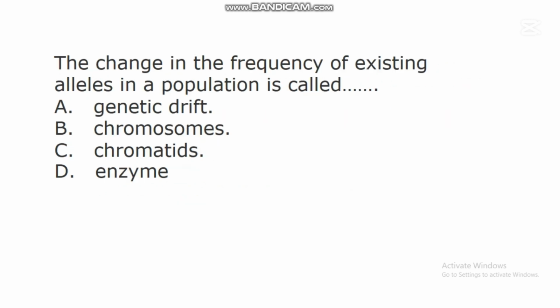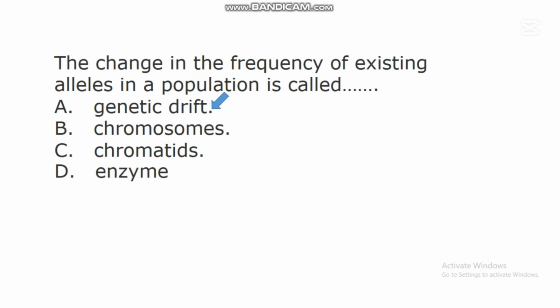The next question says, the change in the frequency of existing alleles in a population is called dash. A. Genetic drift. B. Chromosomes. C. Chromatids. D. Enzyme. In this question, the correct answer is A. Genetic drift.